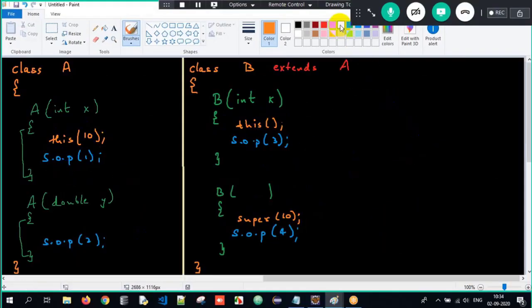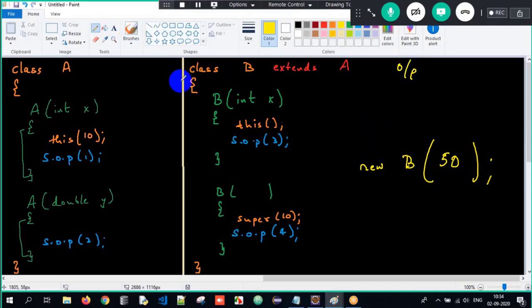Okay, great. So can you tell me what will be the output now? When I create an object, I'll say b obj, or else I'll directly say new b of 50. Can you tell me the output, guys? I'm not explaining anything. You have to tell me the output.